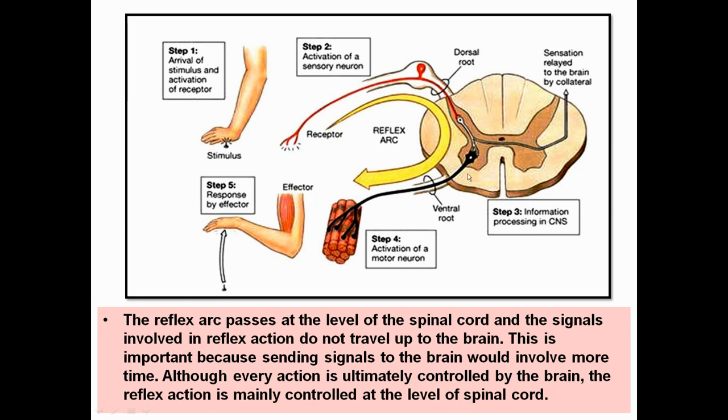Here you can see the third step, that is information processing in the CNS, and that information goes via relay neurons, then activation of the motor neurons on the effector side, and finally the response from the effector is achieved.